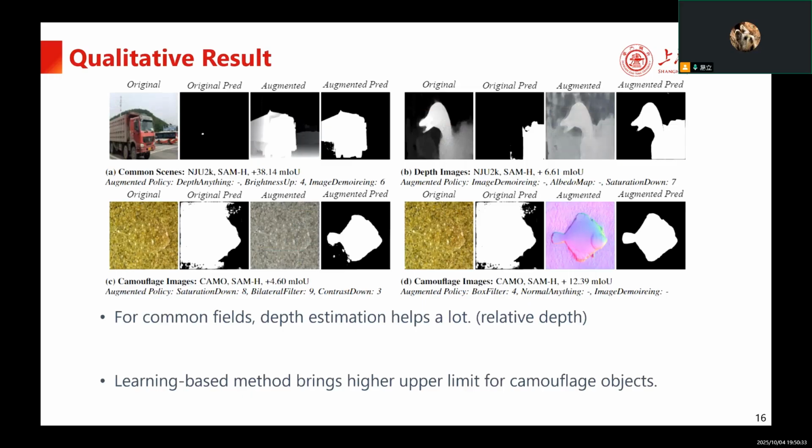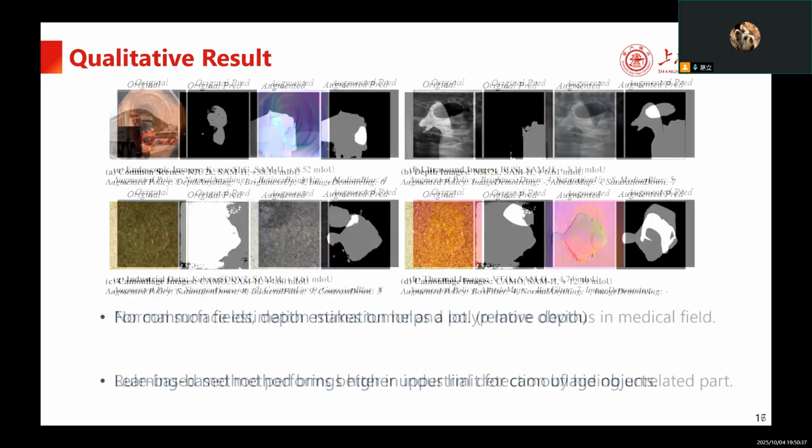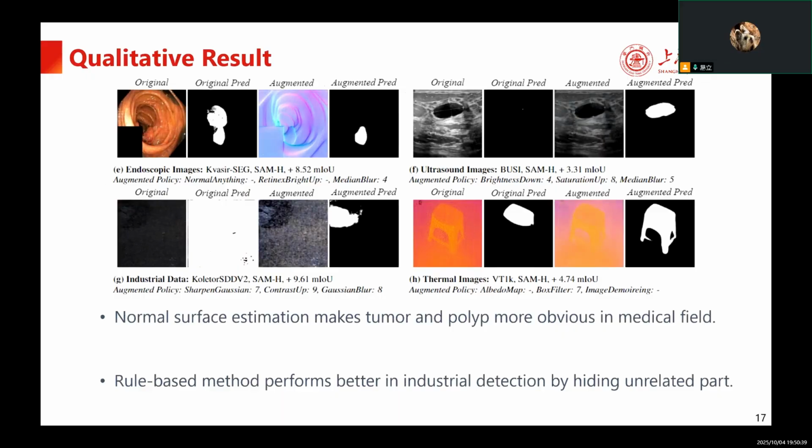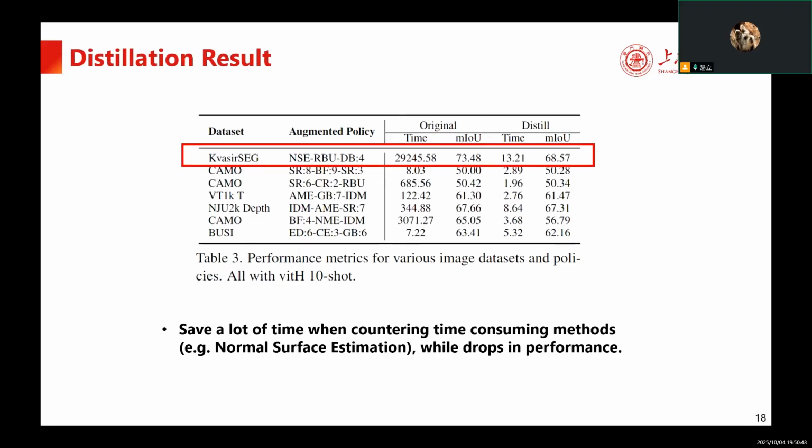Normal surface estimation performs well in medical domains, and rule-based methods are effective in industrial fields. We also demonstrate that the distillation process using generative models is much faster than step-by-step augmentation.